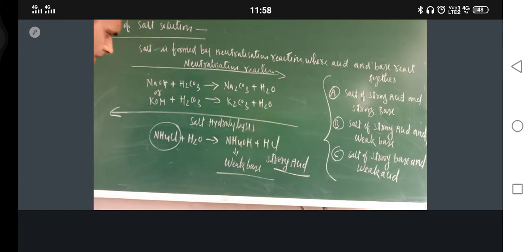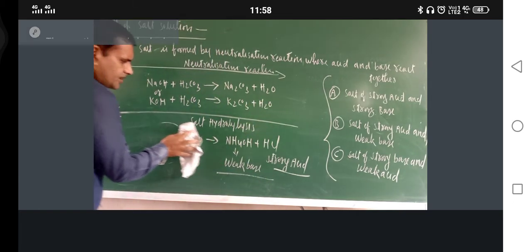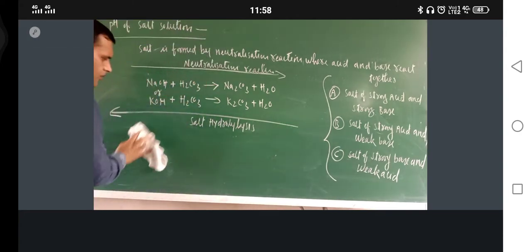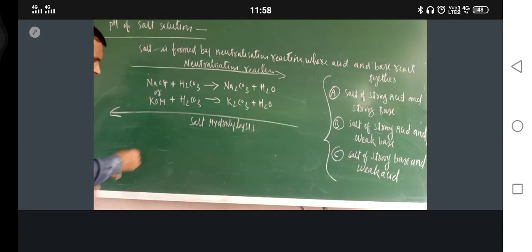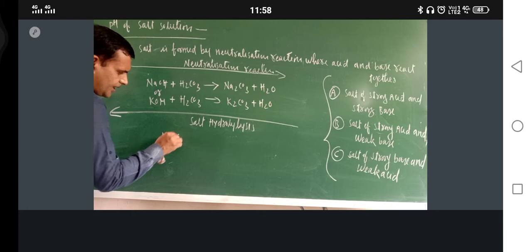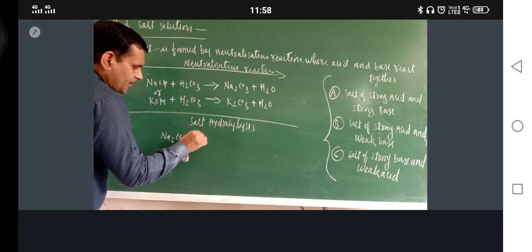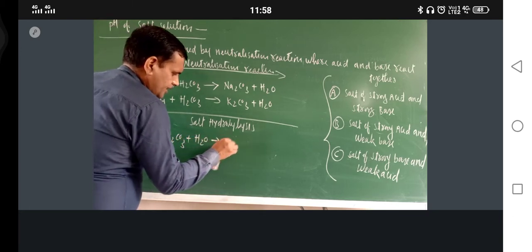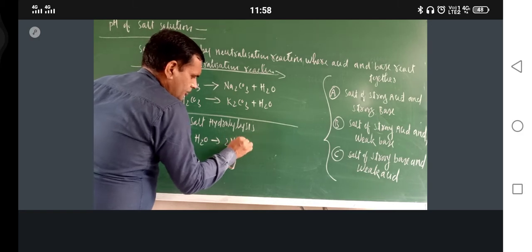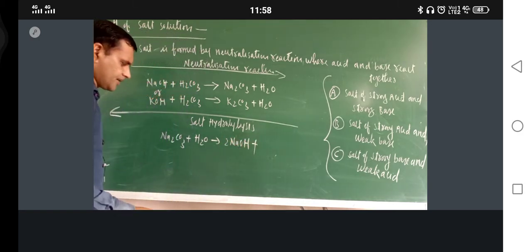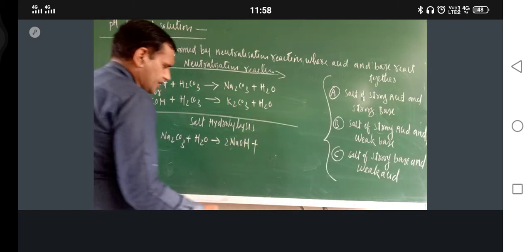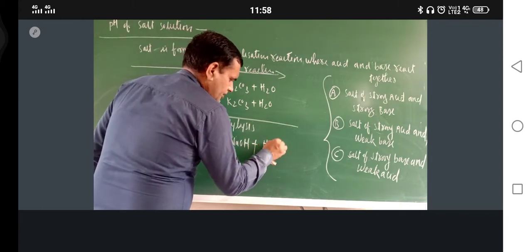Now try to understand. Suppose Na2CO3 and H2O are there. So what is this? 2NaOH plus H2CO3.